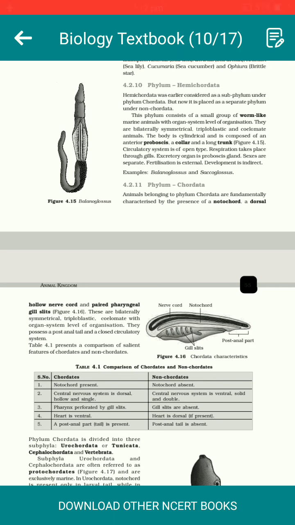Welcome, guys. As you know, today our topic of discussion is the phylum Chordata. I am continuing the revision series of lectures on the animal kingdom. So far as the different phyla of the animal kingdom are concerned, we have discussed the invertebrates at length, from Porifera up to the Hemichordata. Now we shall be taking the next phylum, the phylum Chordata.